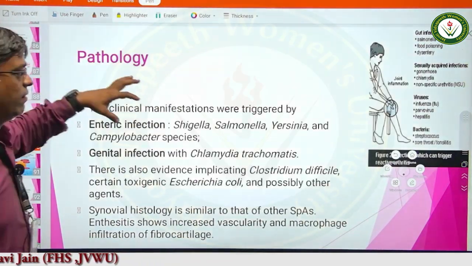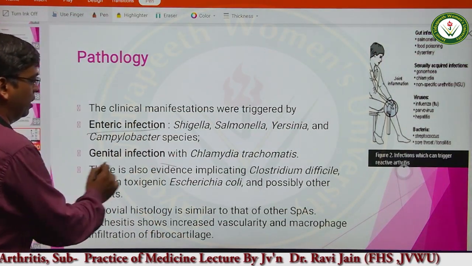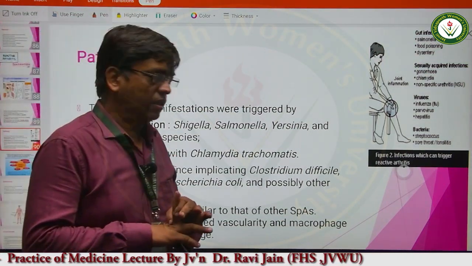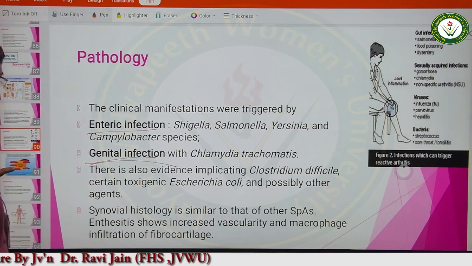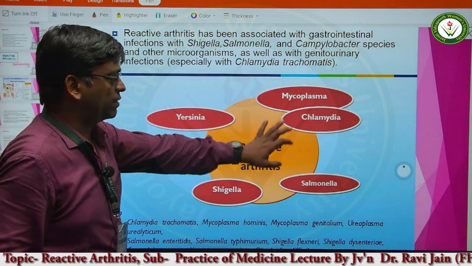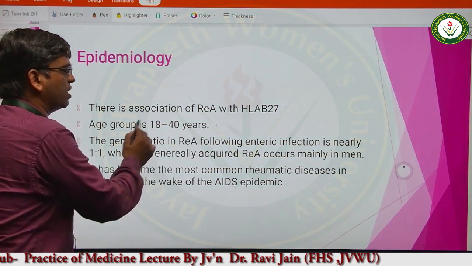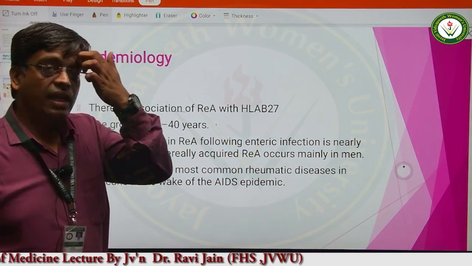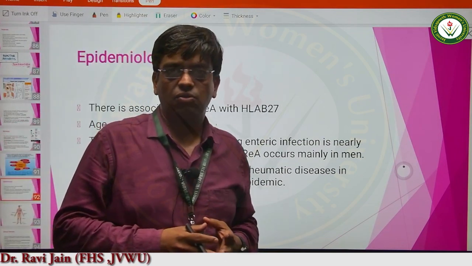Now, the clinical manifestation: they are affected mainly by enteric infections and genital infections, and these are the bacteria that usually affect. They are affected by Yersinia, Klebsiella, Shigella, Mycoplasma, Chlamydia and Salmonella. These are the common infections. This is mainly affecting the young age group, 18 to 40 years of age, as we have seen in case of ankylosing spondylitis.